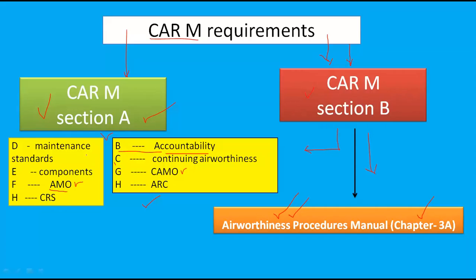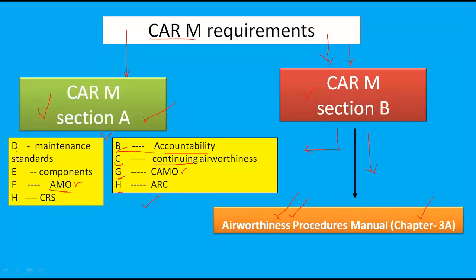On the basis of requirements subject, I divided these subparts into those which relate to maintenance organization and those which relate to continuing airworthiness. The subparts which relate to continuing airworthiness are subpart B, subpart C, subpart G, subpart H. Subpart B is about responsibilities of the organizations, operators, owners. Subpart C is the continuing airworthiness tasks, the continuing airworthiness principles defined in this subpart.